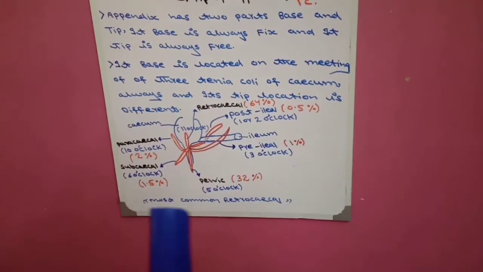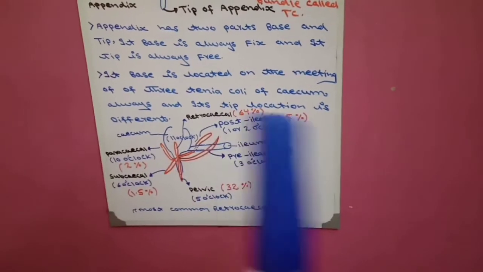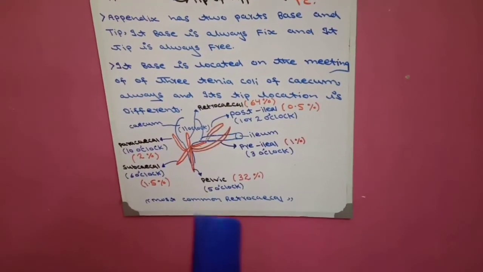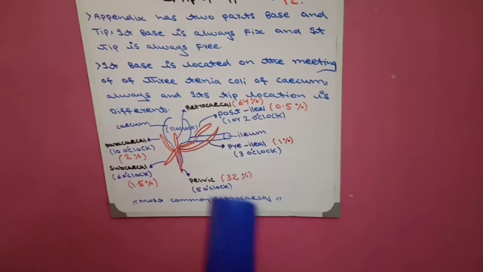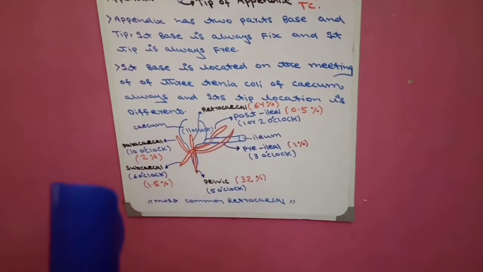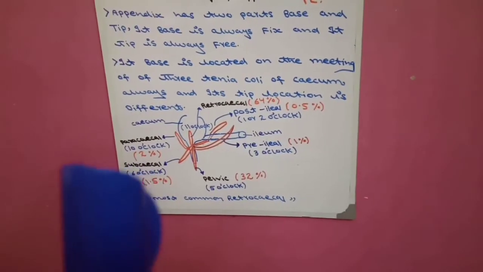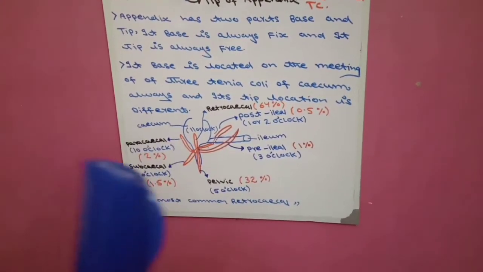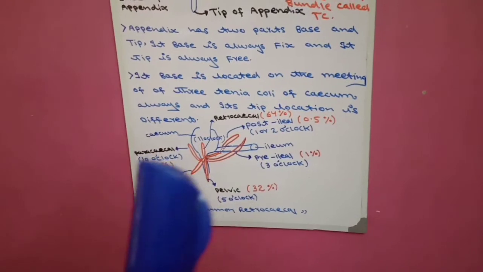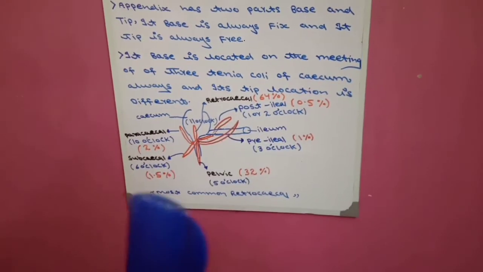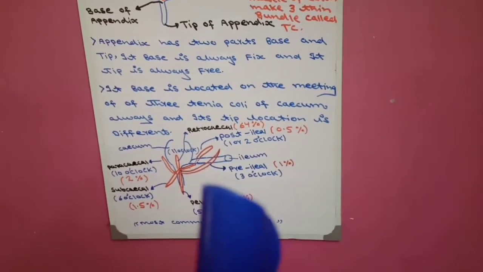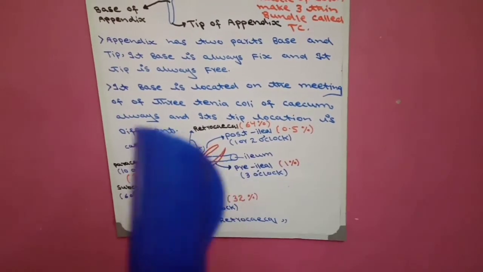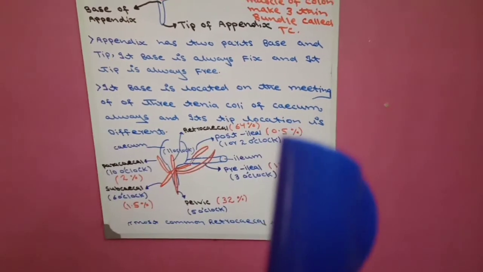The second most common is pelvic, which is 32%. Then paracecal, which is 2%, then subcecal 1.5%, then pre-ileal 1%, and then post-ileal, which is 0.5%.